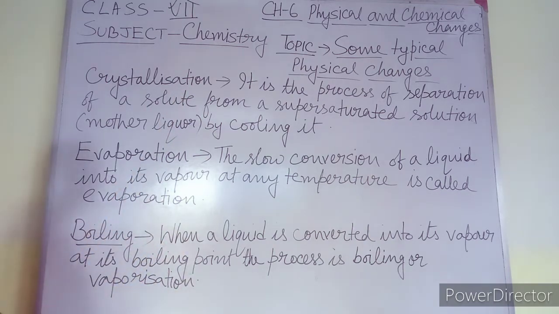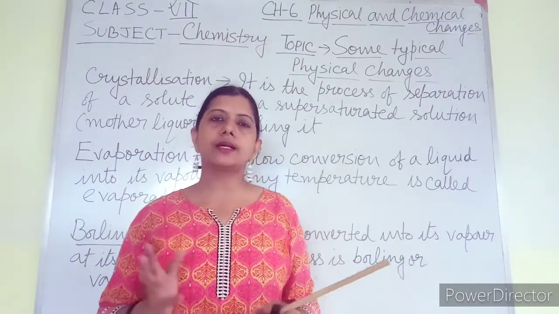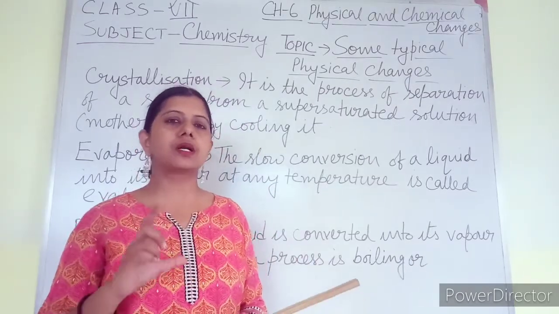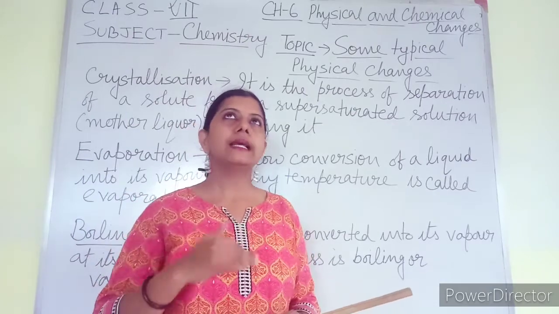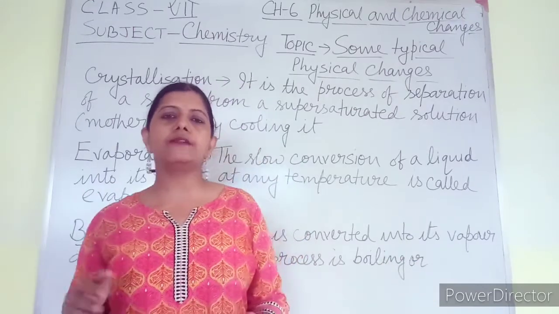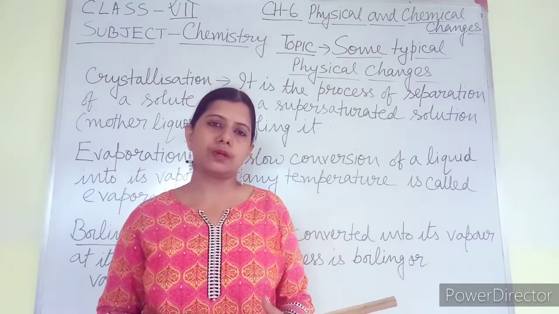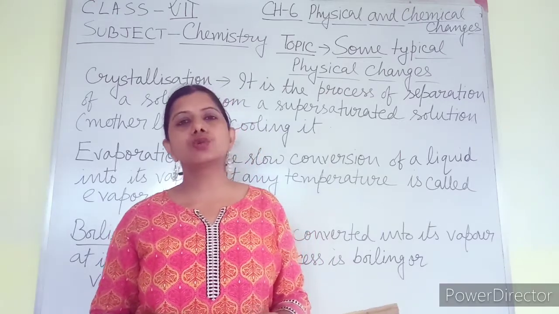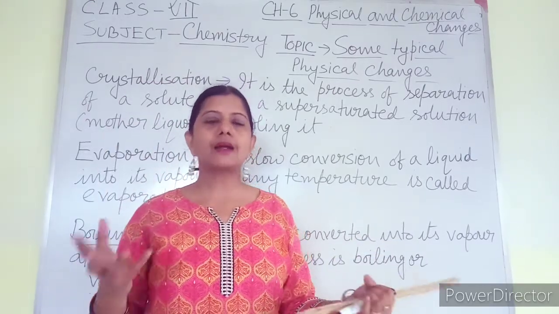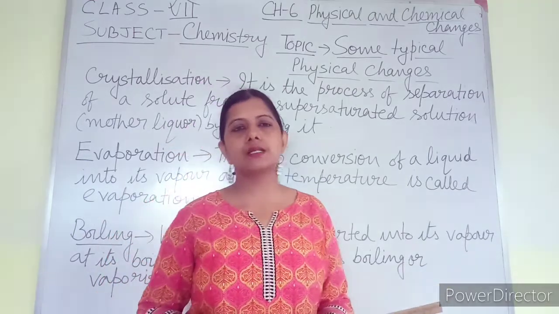Now, at any temperature means what? Suppose on a sunny day when there is no cloud or rain, if you keep a glass tumbler full of water on the terrace, and leave it there for 2-3 days, you will find that the amount of water has decreased in the glass tumbler. Why did that happen? That is due to evaporation. That means the liquid water has changed into vapor form at ordinary temperature. You don't have to supply extra heat for that. That is known as evaporation.